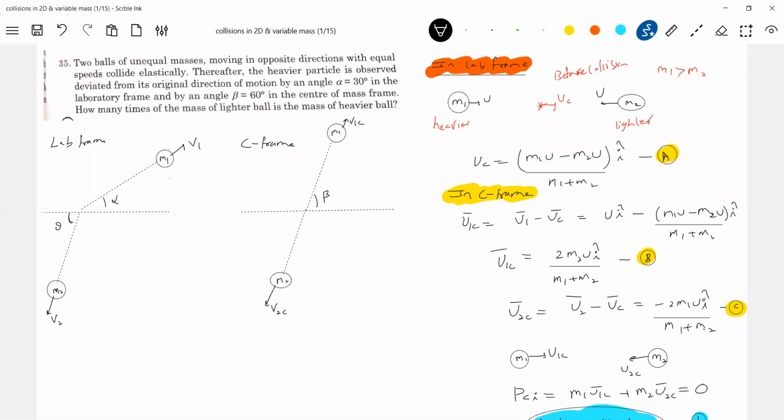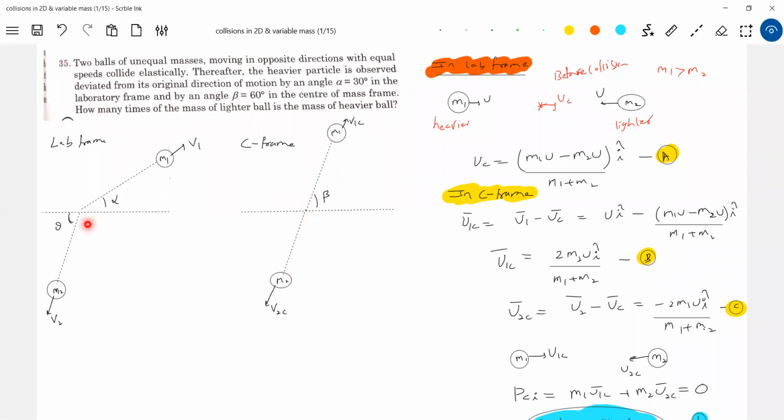Now you have to ask very good questions to teachers. They will collide and get deviated. What about here? Why should they be equal and opposite? Because momentum with respect to center of mass must always be zero, no? Because in the C frame this diagram is there. If this particle is moving along this direction, then the other particle should have momentum opposite to the first particle in the C frame.